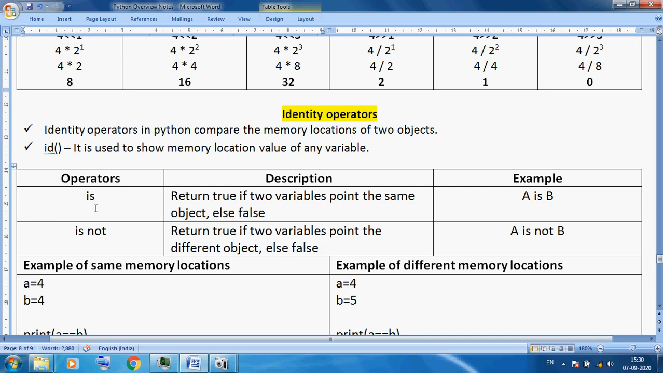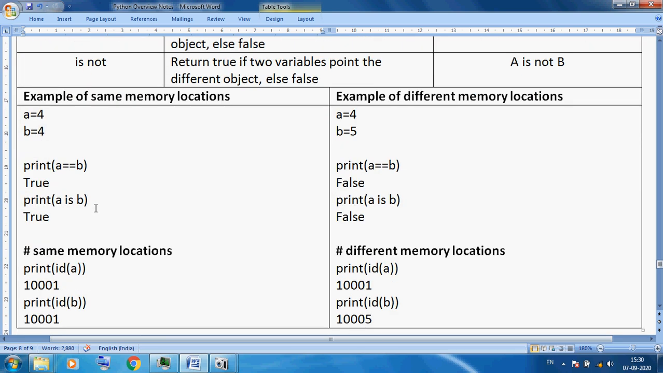Okay, so here I am taking one example. You can see here a is equal to 4, b is equal to 4. So 4 is common. Okay, 4 is used by the a variable, again 4 is used by the b variable. So we can say 4 is a shareable thing. So 4 is shared by the a variable and 4 is also shared by the b variable. So when you compare a equals b, we know very well 4 equals 4, so it will generate true, there is no problem.